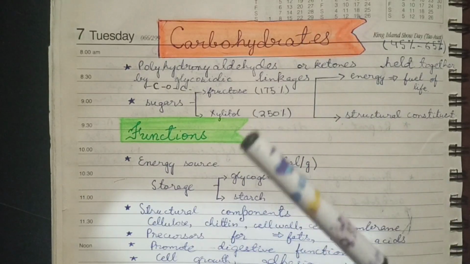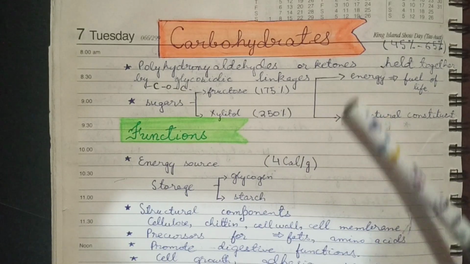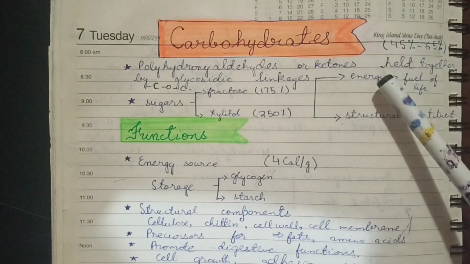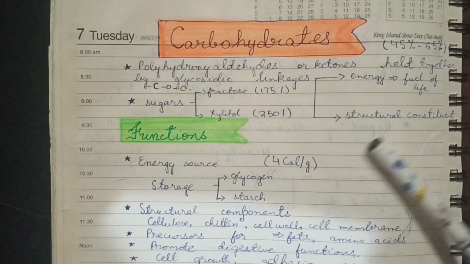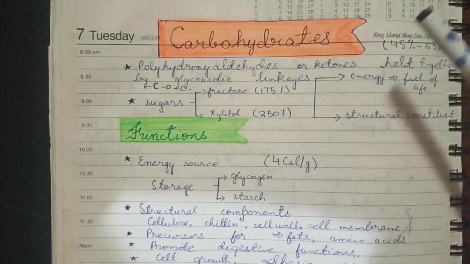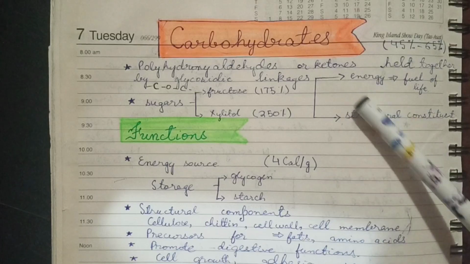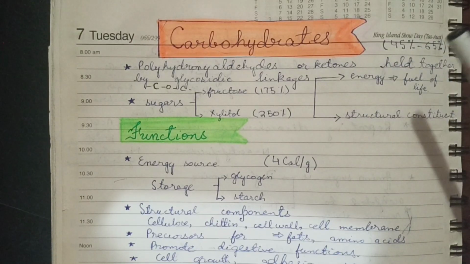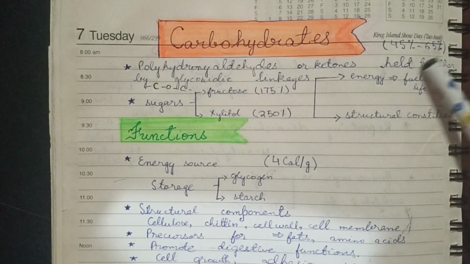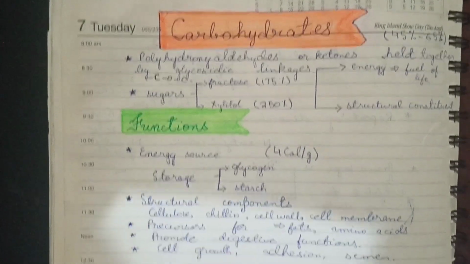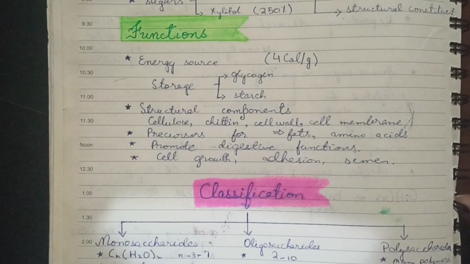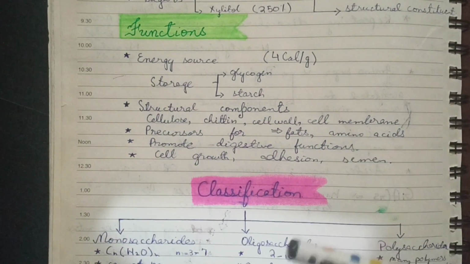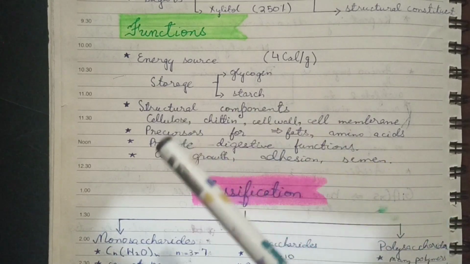Carbohydrates basically perform two functions. Either they are a structural constituent of different tissues or membranes, or they provide energy. The most discussed carbohydrate is glucose. The thing you should remember is that glucose is also known as the fuel of life. Why? Because it is important for the production of ATP, and approximately 32 ATP are produced by one glucose molecule.